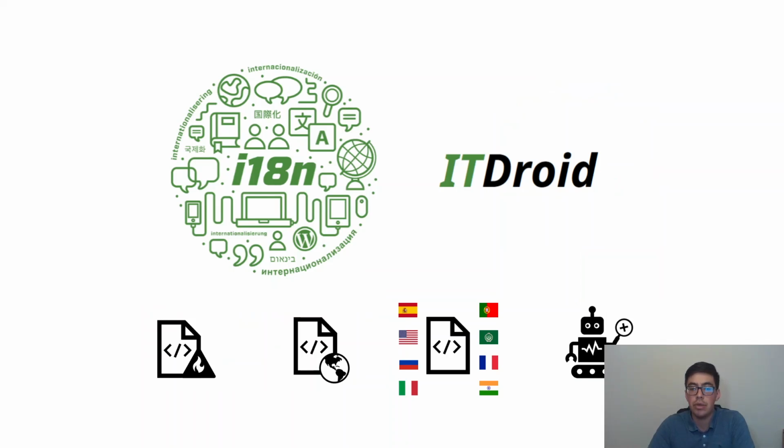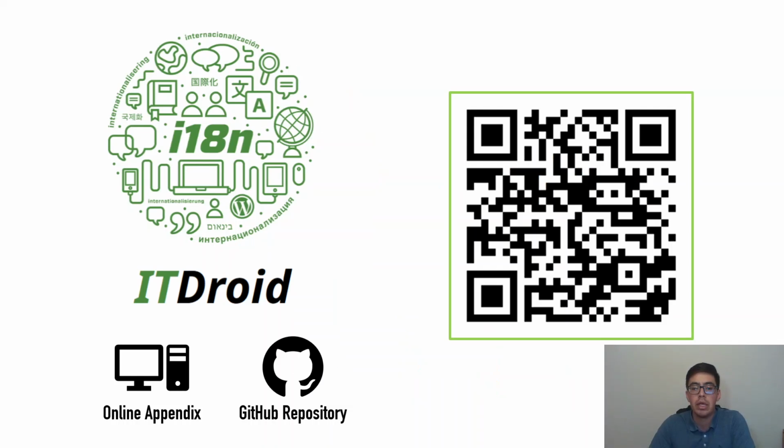Therefore, we created IDRATE, a tool for the detection and localization of internationalization failures for Android apps. IDRATE is publicly available in GitHub, and you can find an online appendix with more detailed information following this QR code.